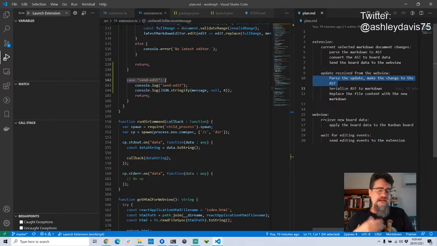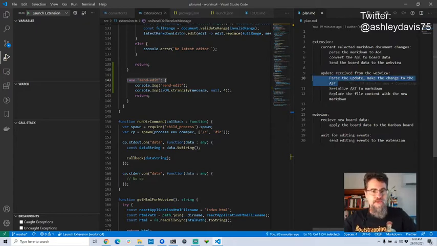But later on, I've got to have an if statement or a switch statement here that says, I want to make a change to the title of a card, or I want to make a change to the position of a card or a lane, something like that. So there's different things that I'll have to do later. At the moment, I'm just going to hard code it to do the one thing, just so we get that ball rolling, we get that off the ground.